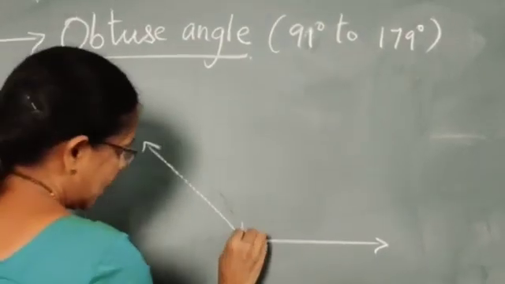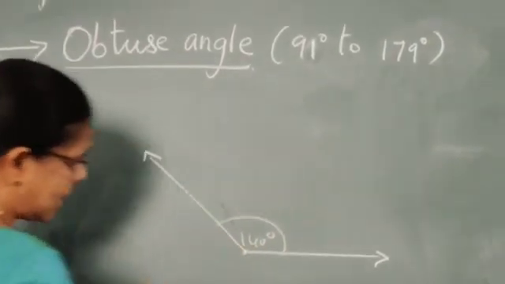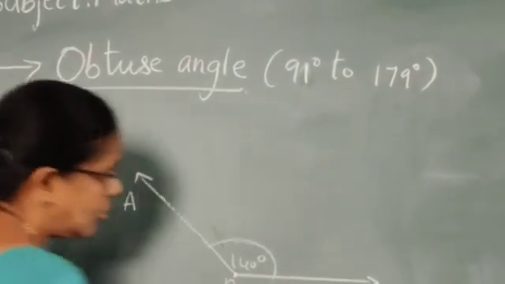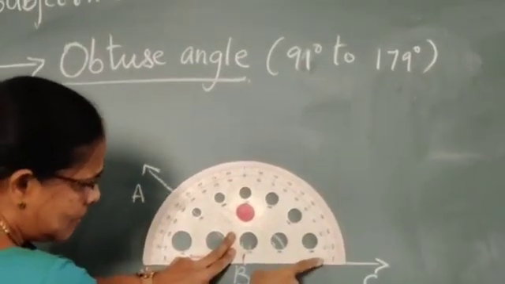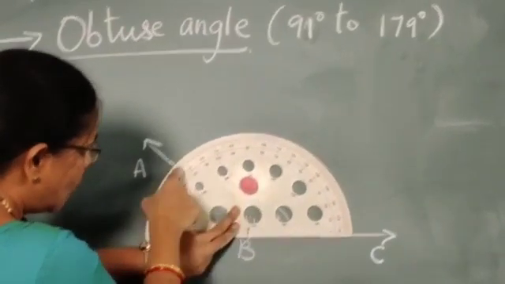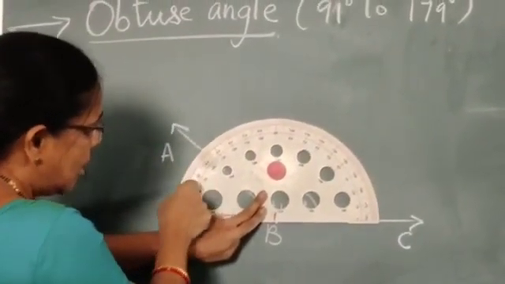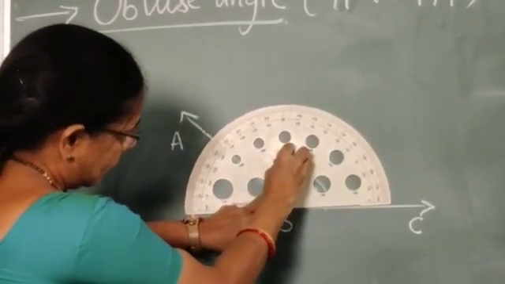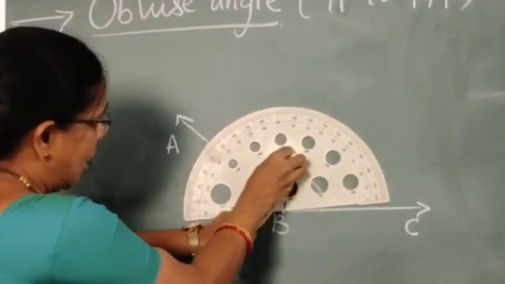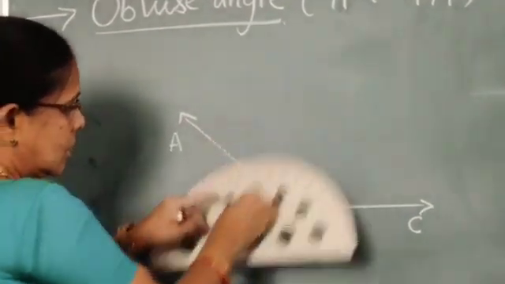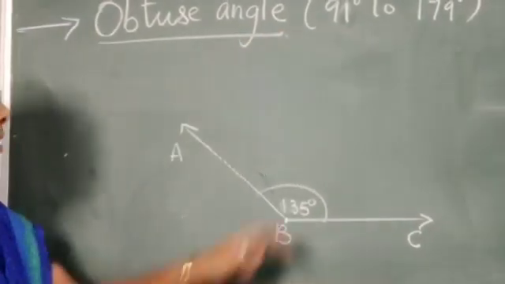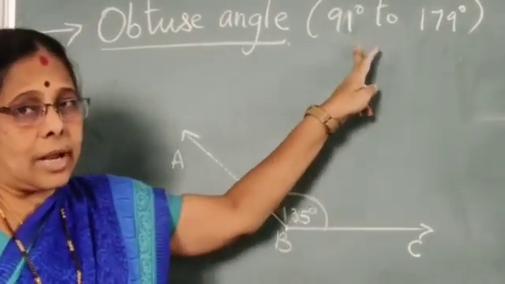This is 140 degree. So this angle is called an obtuse angle. A, B, C. See, start from this arrow mark side, I am counting 0 to 140 degree. Sorry, this is 135 degree. This is above 90 degree. So this is called an obtuse angle because it is measuring above 90 degree.